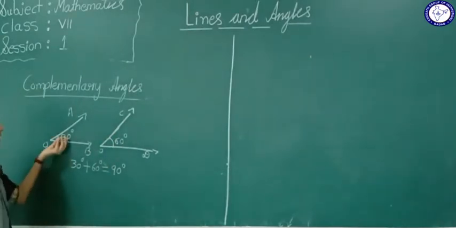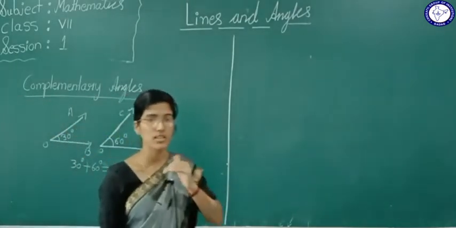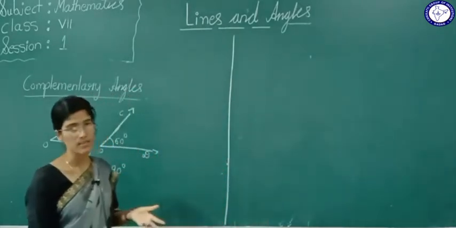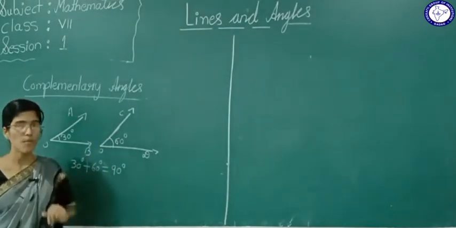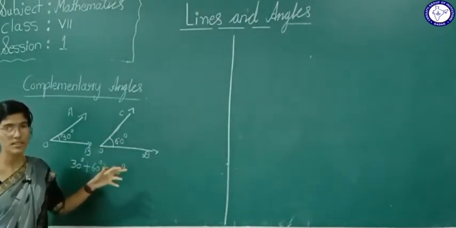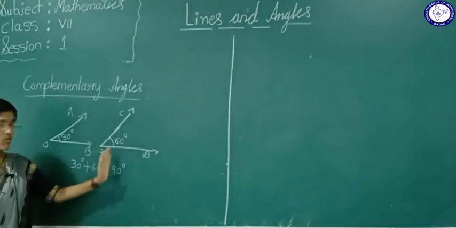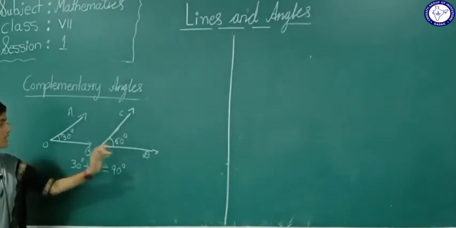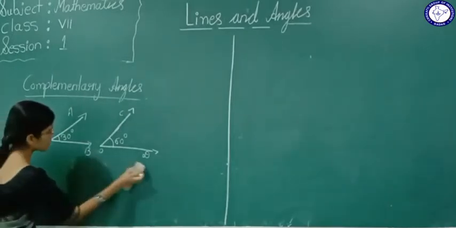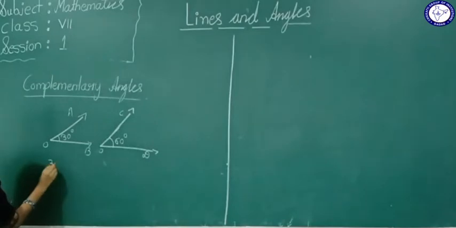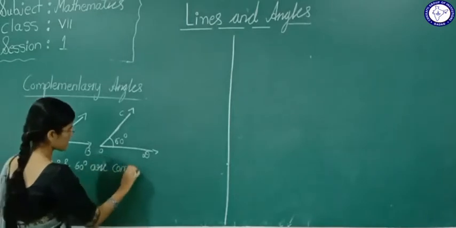If the sum of two angles is 90 degree, then such angles are called complementary angles. Angle AOB is complemented to angle COD, or angle COD is complemented to angle AOB. Now see here, 30 degree and 60 degree are complementary angles. Yes or no?